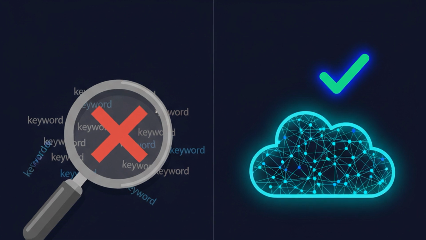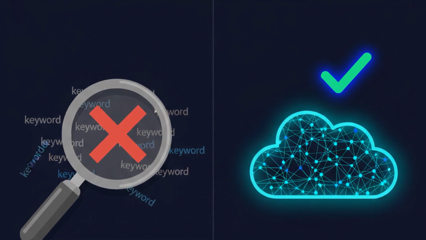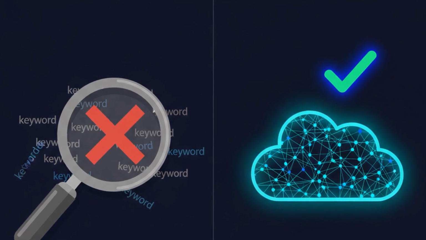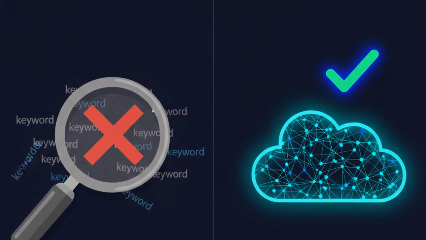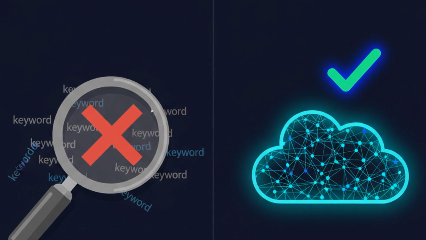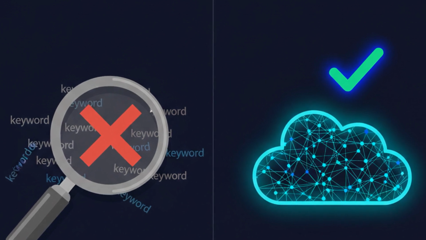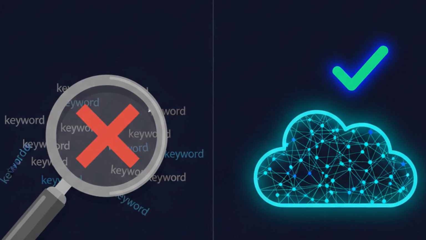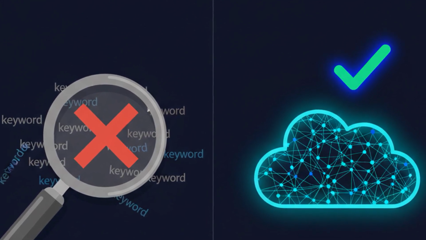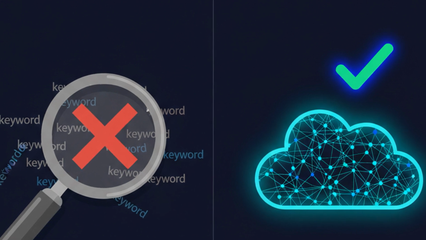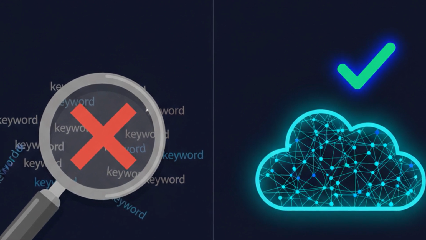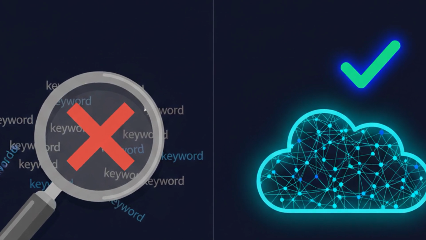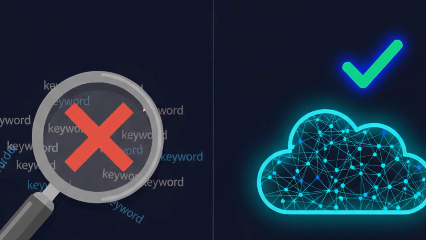Your company's search bar is lying to you. Someone types, "How do I expense a client dinner?" and gets back 14 documents, none of which contain the word expense. That's because traditional enterprise search matches characters, not meaning. Today we're going to rip out that keyword engine and replace it with semantic search that actually understands intent. And we'll do it at production scale with all the messy trade-offs that real systems hit.